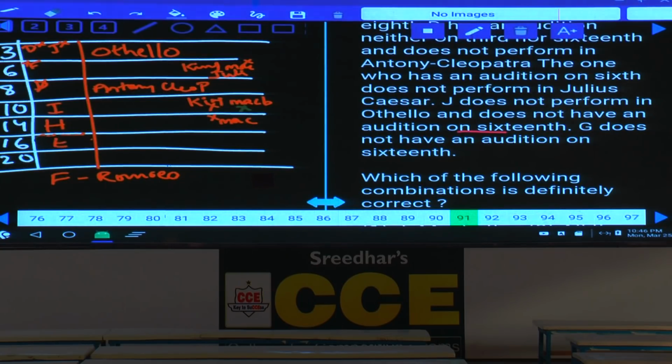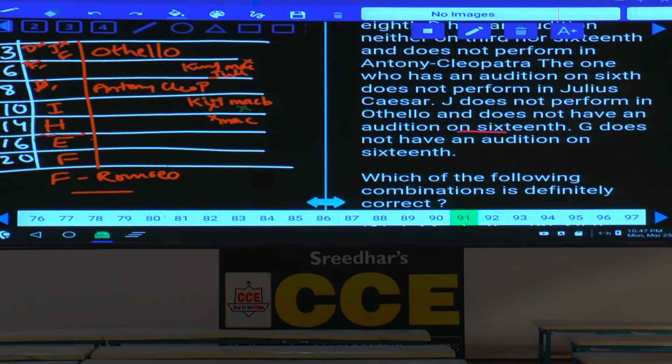If E is on 16 here, E, H, I were done. Now we are left with F, then D and J. D cannot be on 3rd and cannot be on 8th. F must be Romeo Juliet. F cannot be on 3rd, will you agree or not? Because if F is on 3rd, Othello cannot be there. And F cannot be on 6th, clearly given. And F cannot be on 8th as well, because if F is on 8th, Romeo must be on 8th, which is not possible. Hence, F cannot be on 3, 6 and 8. As F cannot be on any one of these, hence F must be on 20th.